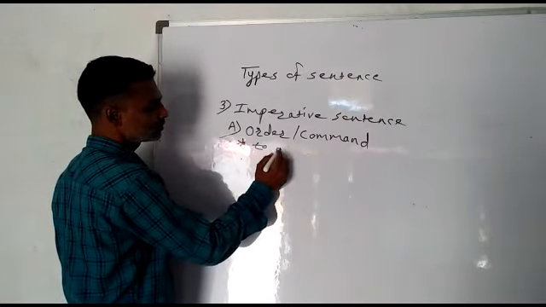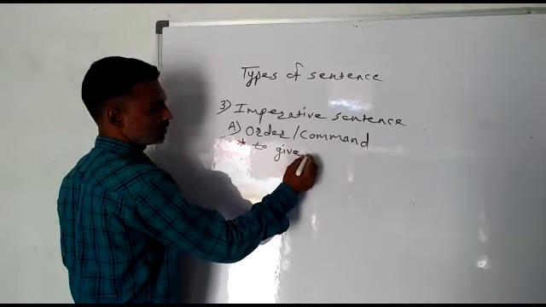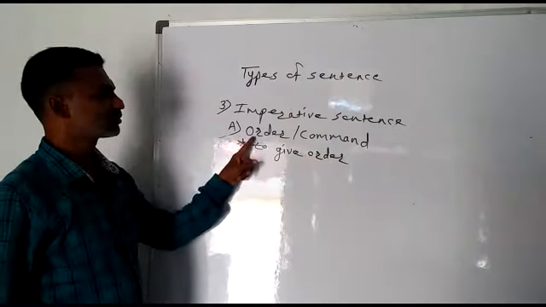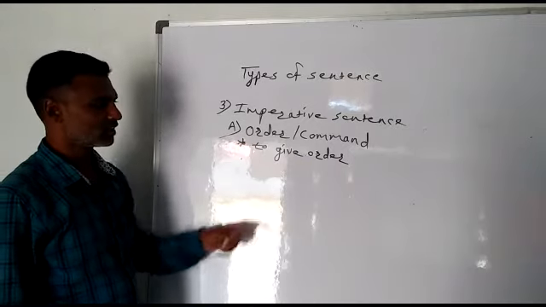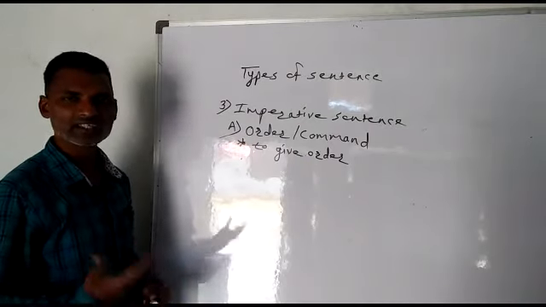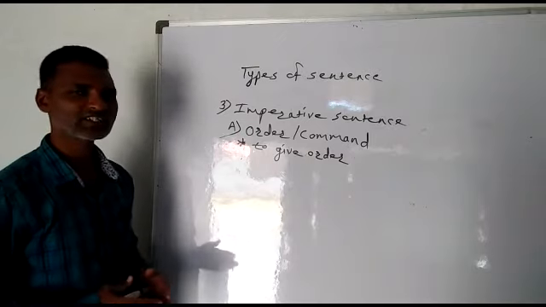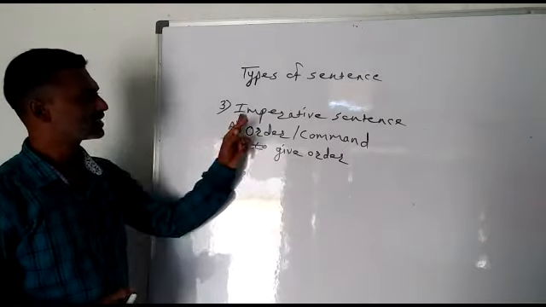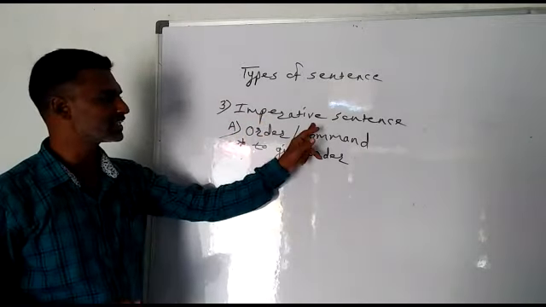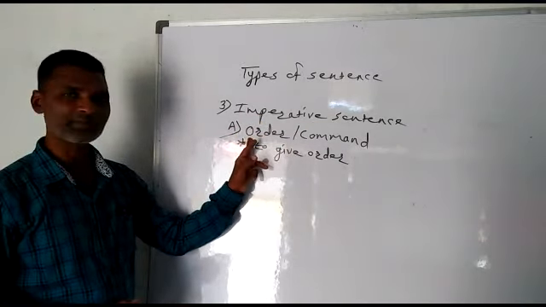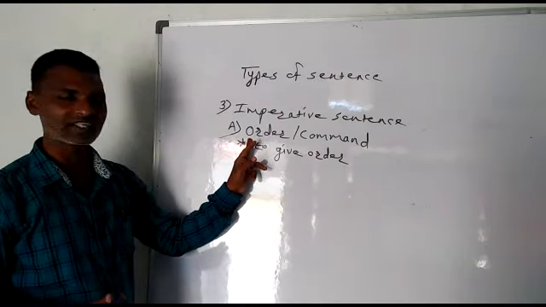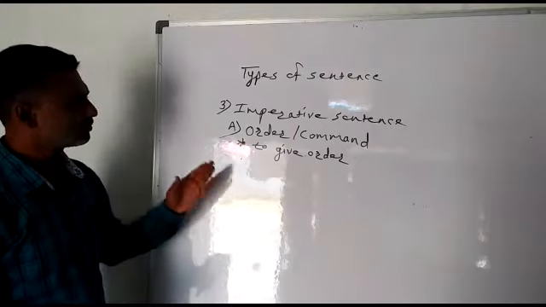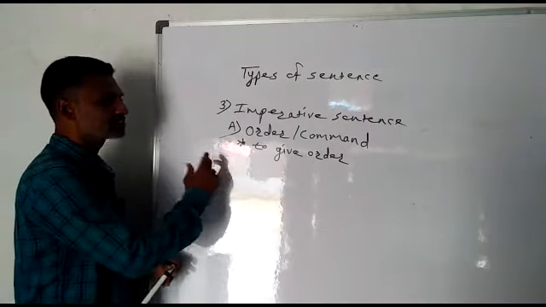To give an order. Finish. Such types of sentences we use to give orders, or when you find an order given by somebody else, then you must say that it is an order or command. Now, it is a type of sentence. We are studying imperative sentences, and the first type, there are also types of imperative sentence. The first type is order or command.